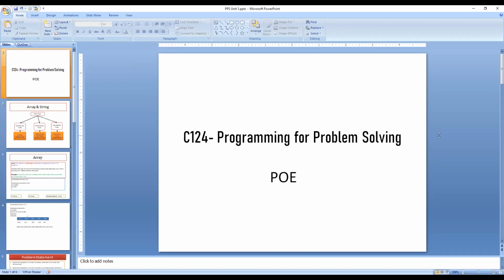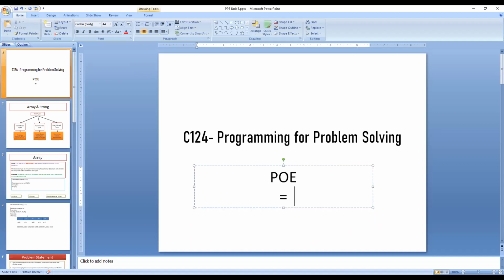Roll number 26, Vishal Kadam. Yes, sir. Okay, now you tell me what is the difference between a single equal to and double equal to? Okay, here I will type it. What is the difference between this sign and this sign?